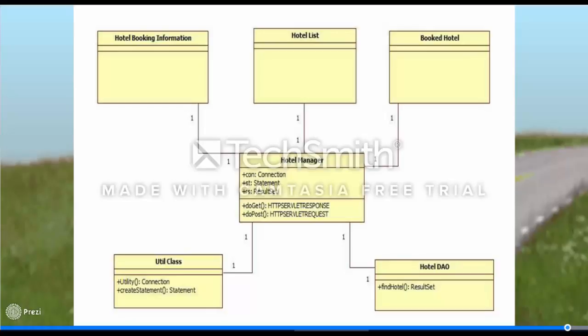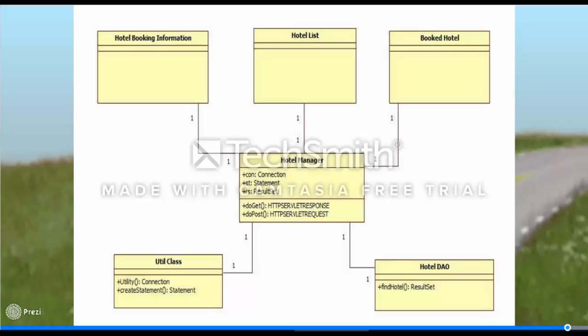First, the customer fills the JSP form and submits it. The object of the hotel booking information class is instantiated and it sends that to the controller class. Controller class obtains connections with the util class through the con variable. After the connection is established, the hotel manager object queries the hotel data access object with a list of desired hotels.